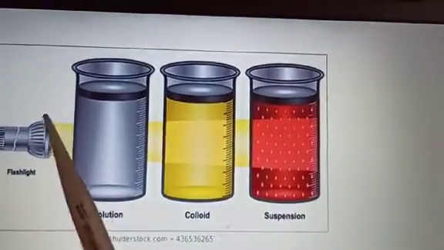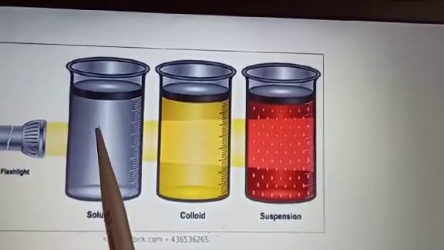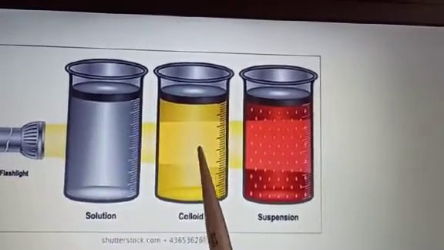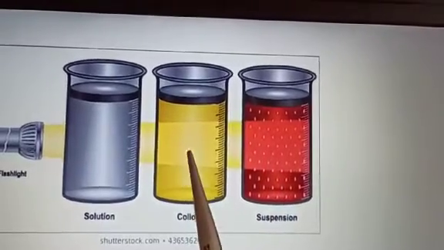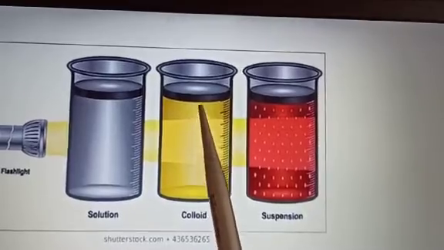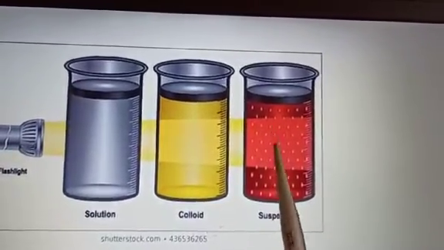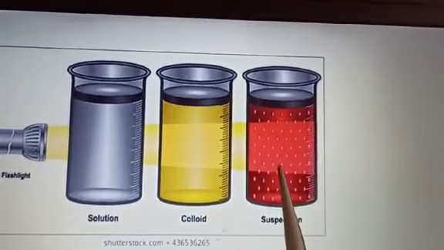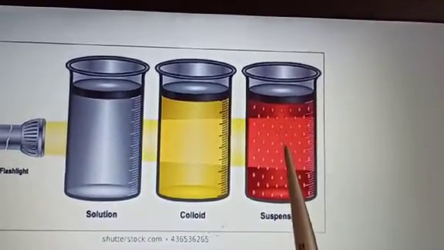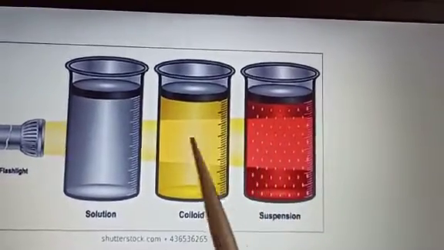As you can see in this diagram, the same light is passing through these two, the colloid and the suspension, and you can see the beam in the colloid. Why? Because the particles are throughout in this solution. In case of suspension, if the particles are big enough and they settle down, then this light beam will not be visible.